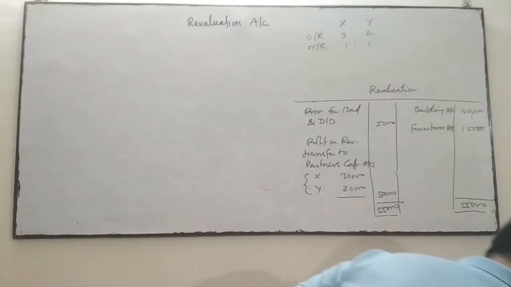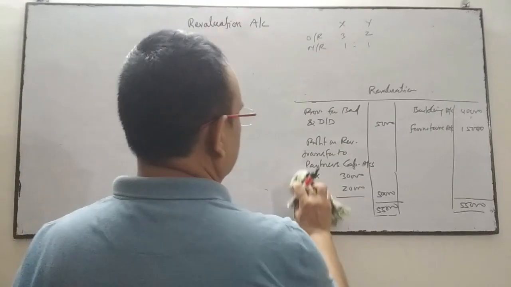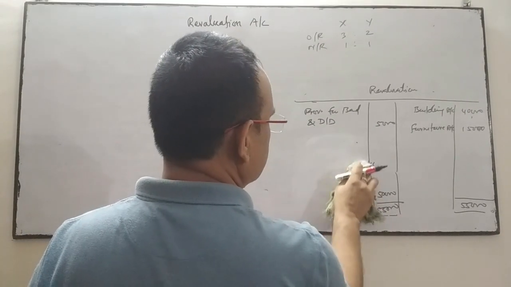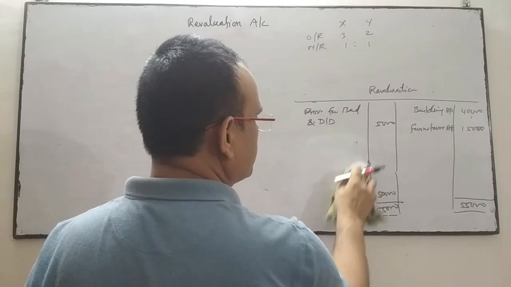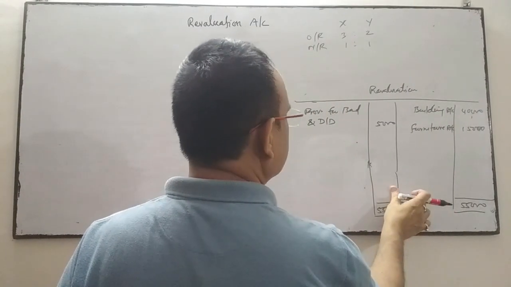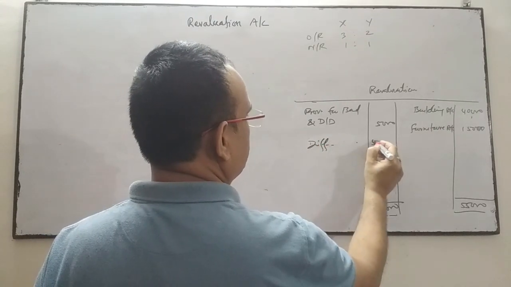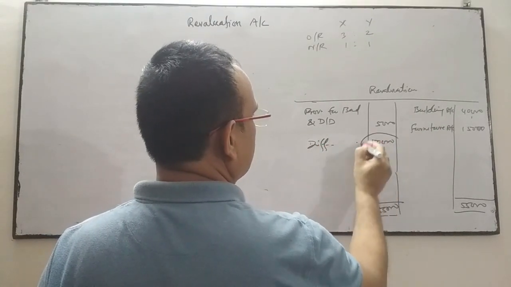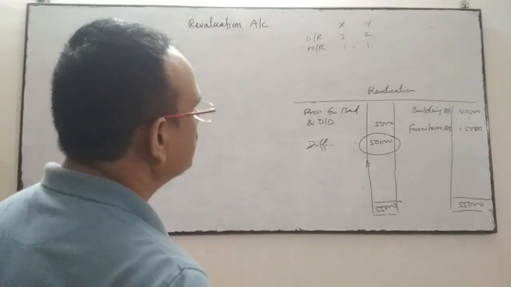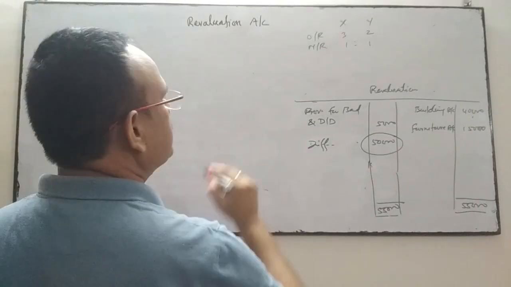We are not going to transfer this amount to the partners' capital account, only to know the difference. And the difference over here is 50. This 50 will be adjusted in their gaining and sacrificing ratios.